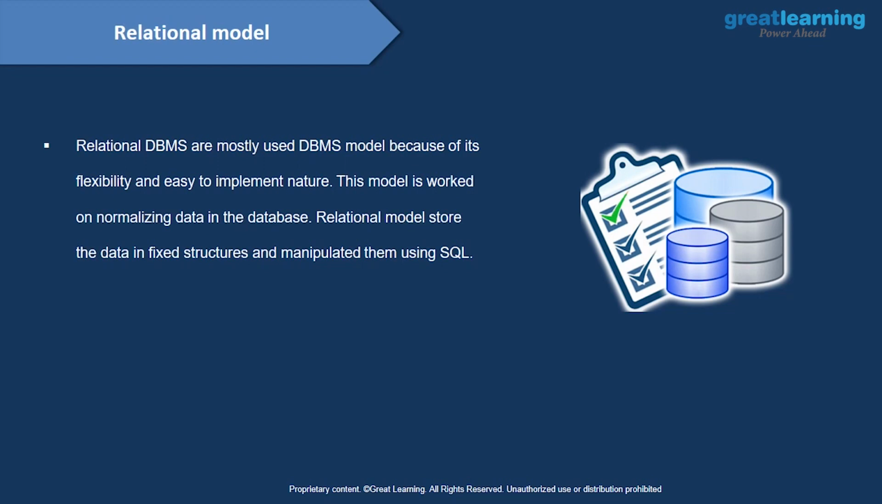Now let's have a look at the relational model. Before we start with the relational model, let me give you a scenario: in most companies and most cases we use the relational model because it helps to make relations between tables, right? So the relational database management system is the most used DBMS model because of its flexibility and easy-to-implement nature. This model works on normalizing data in the database, stores the data in a fixed structure, and manipulates it using SQL. And we will also have a look at what SQL is.